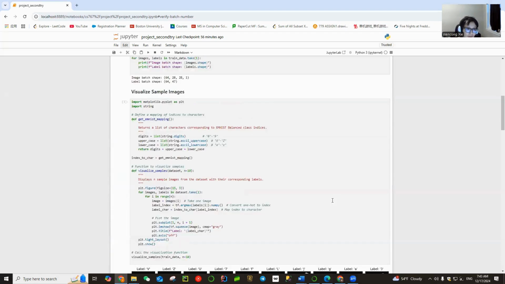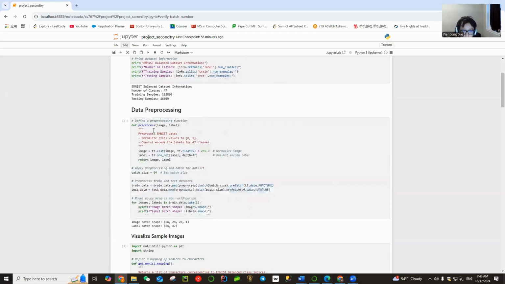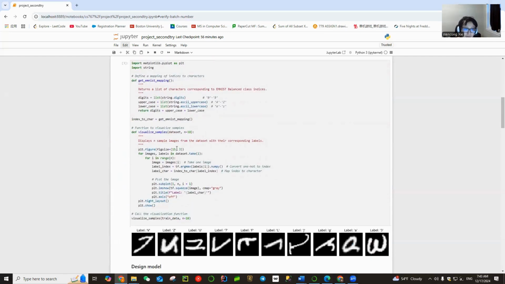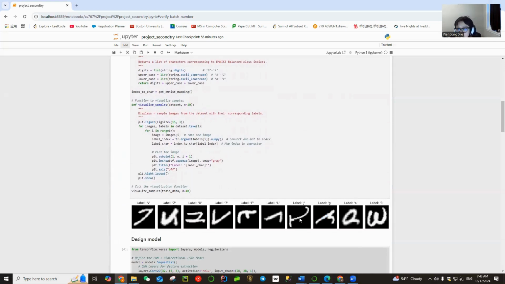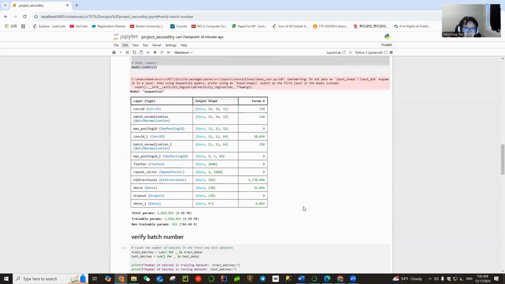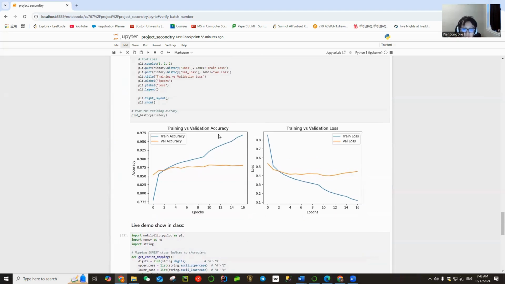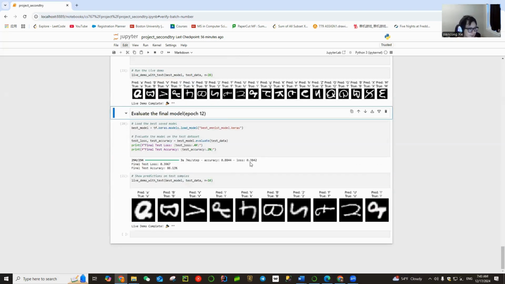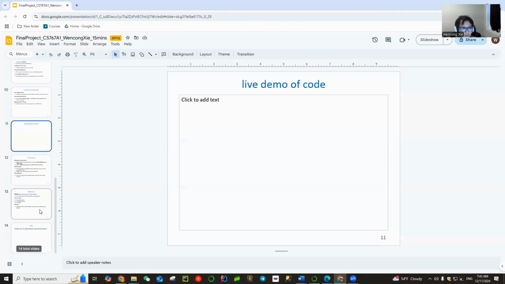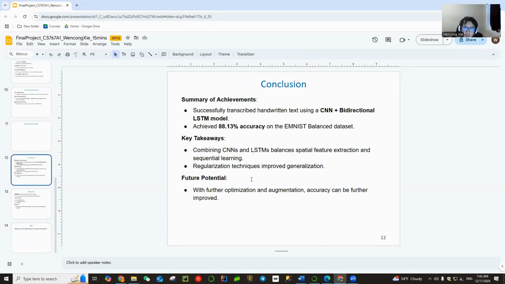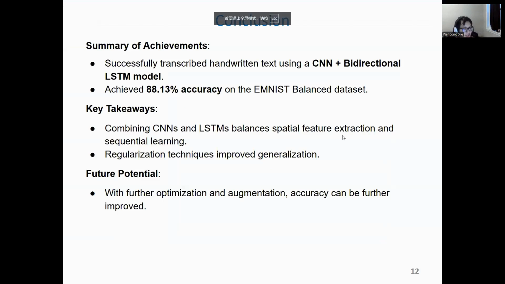And here is all the code, from loading the dataset and data preprocessing. I viewed the sample images here, which I also mentioned in my presentation before, and also viewed the whole dataset. Here is the training stage, where I generated the training validation accuracy graph. I successfully implemented a CNN and LSTM model to transcribe such characters, and the model achieved a test accuracy of 88%, which is very good and very strong.